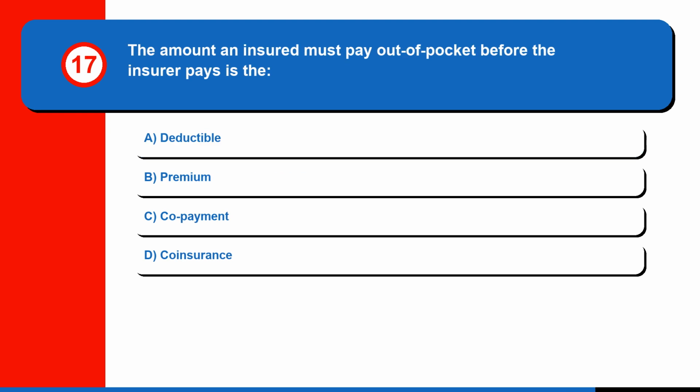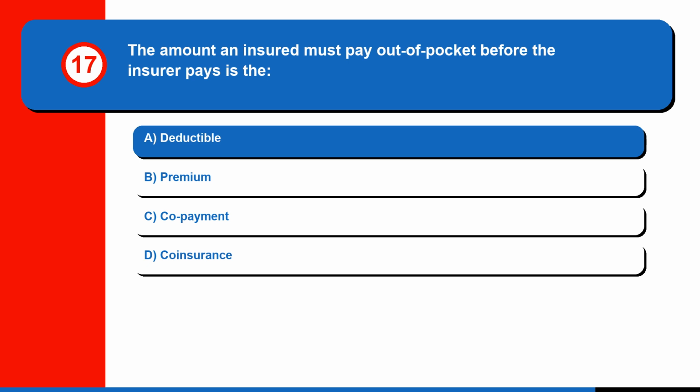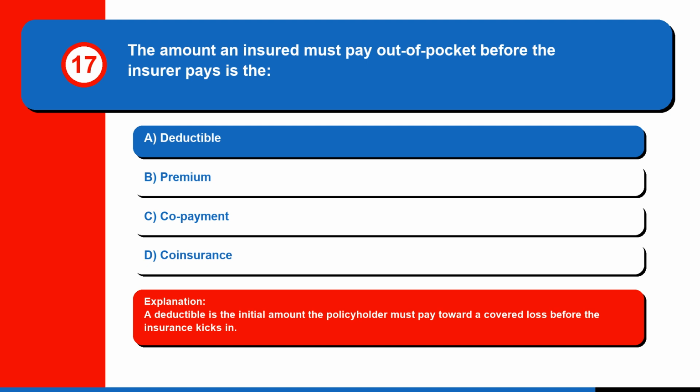Question 17. The amount an insured must pay out of pocket before the insurer pays is the A. Deductible. B. Premium. C. Copayment. Or D. Coinsurance. The correct answer is A. Deductible. A deductible is the initial amount the policyholder must pay toward a covered loss before the insurance kicks in.